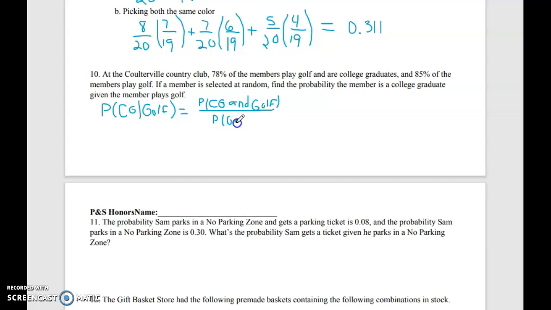They gave us those two percentages, so I'm just going to divide them. So it's going to be 0.78 divided by 0.85. And that'll give us the probability they're a college graduate given they play golf. And that's 0.918.